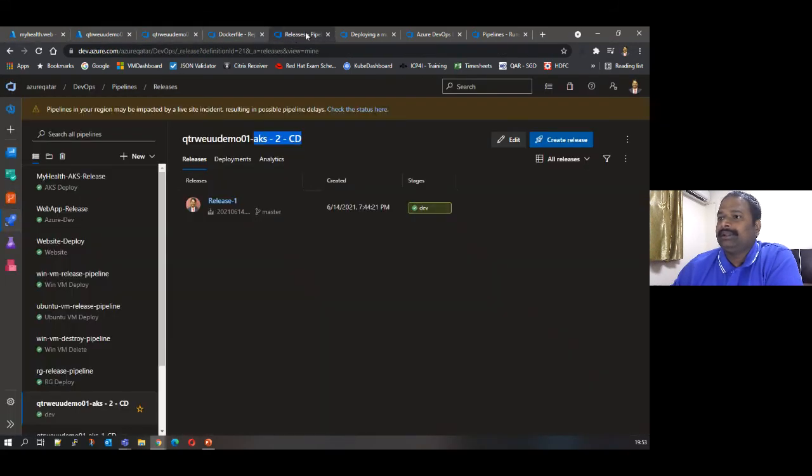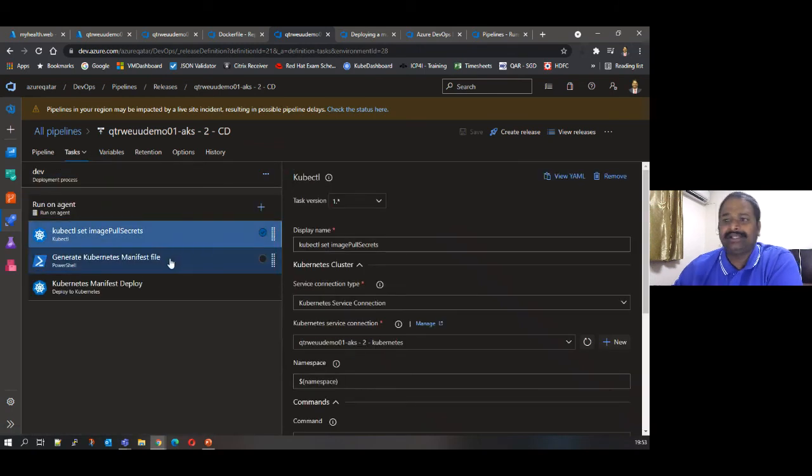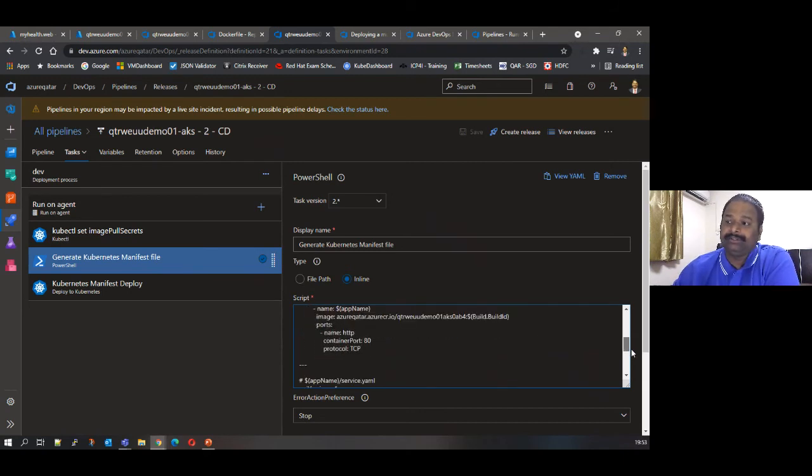Let's go back to the pipeline. If you see here, edit the pipeline. What it is doing here is creating secrets for you. It is generating a manifest YAML file. This is the YAML file which is being created by itself. This is the image which is being built. You want to verify the image.